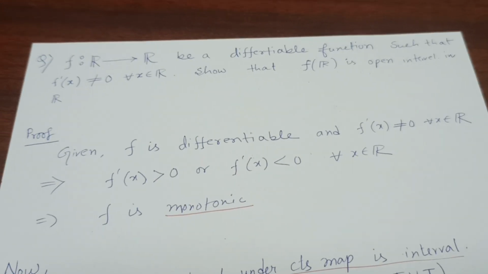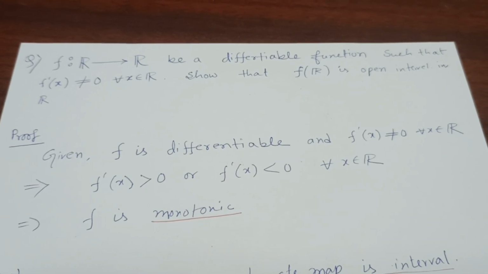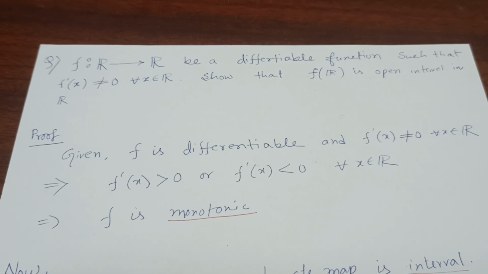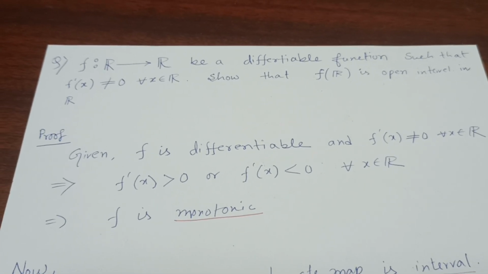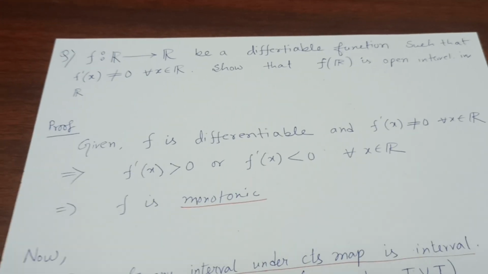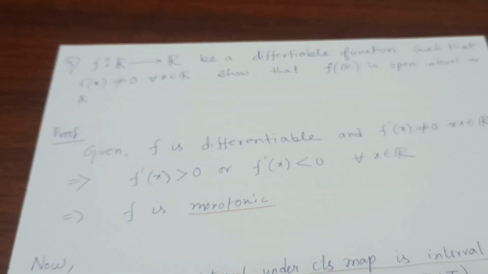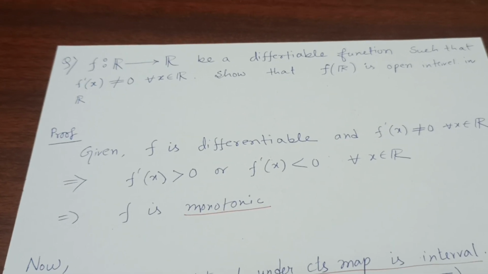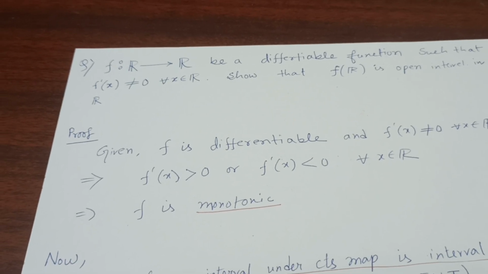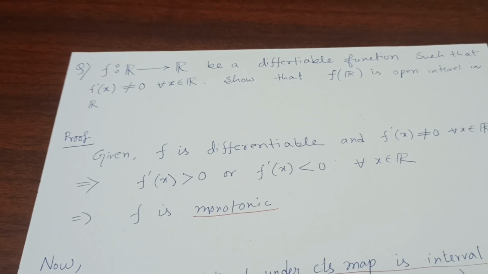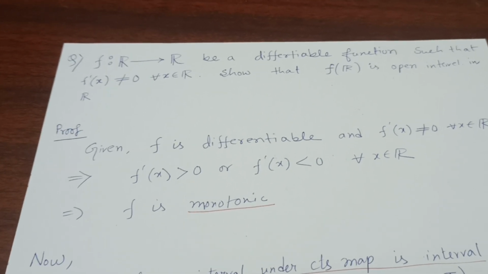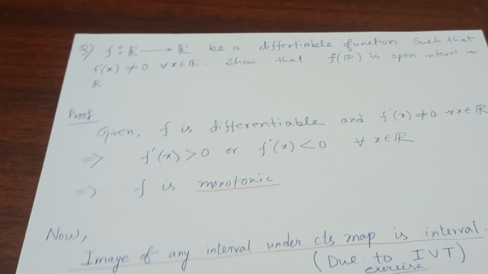Given that f is a differentiable function and its derivative is never 0, which means that its derivative f dash of x is either greater than 0 or less than 0 for all x belonging to R, which means that f is monotonic. If f dash of x is greater than 0, that means f is increasing, and if f dash of x is less than 0, that means f is decreasing. It is strictly increasing or strictly decreasing, hence it is monotonic.